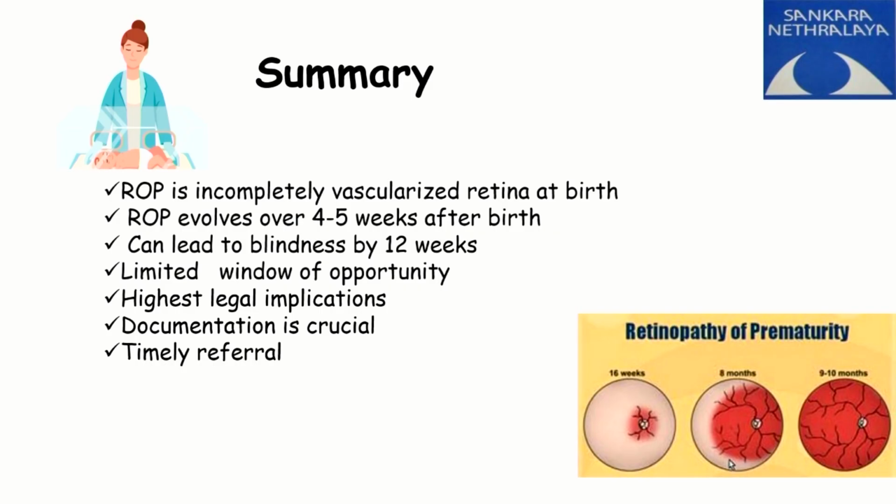So in summary, ROP is incompletely vascularized retina at birth, evolves at 4 to 5 weeks after birth, can lead to blindness by the 12th week, a limited window of opportunity, highest legal complication, documentation is crucial, and timely referral is essential.